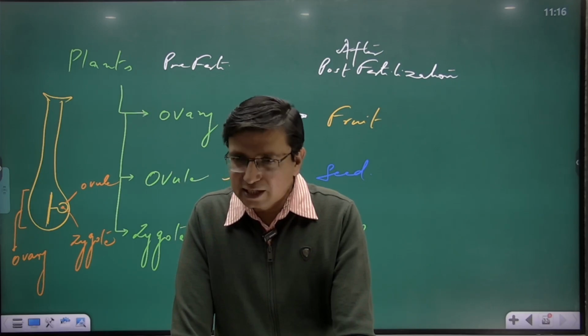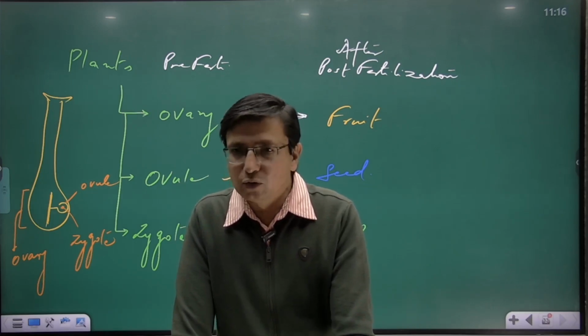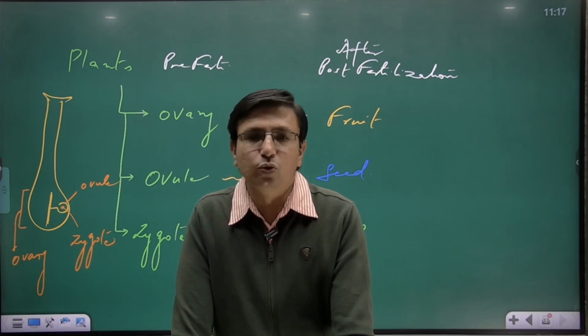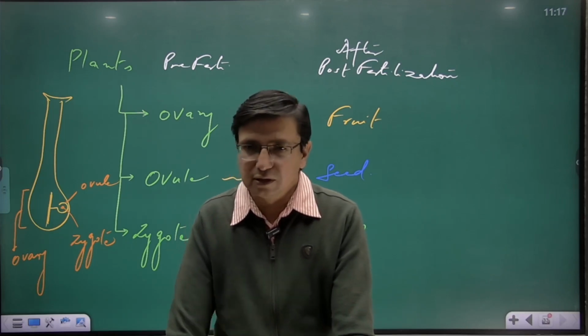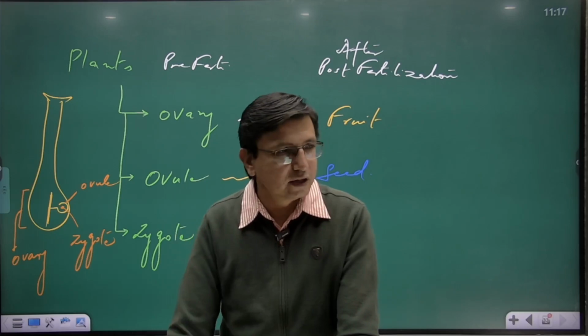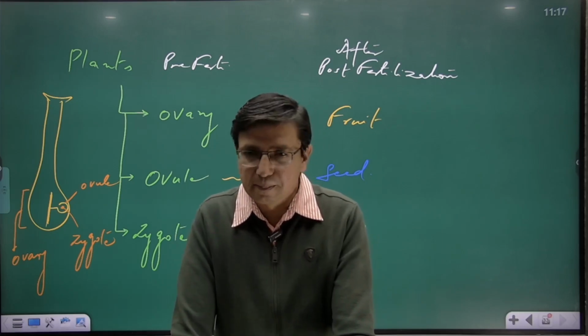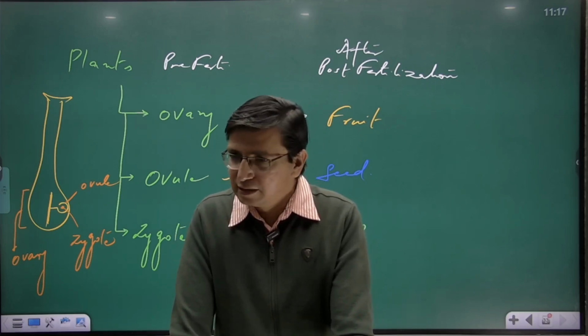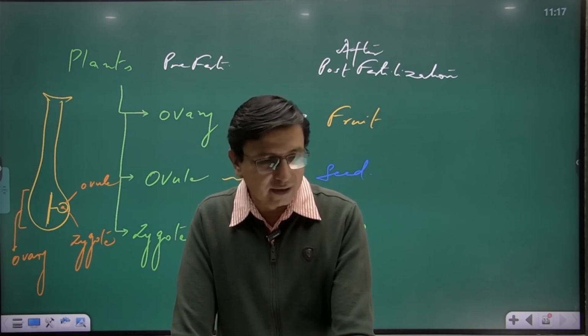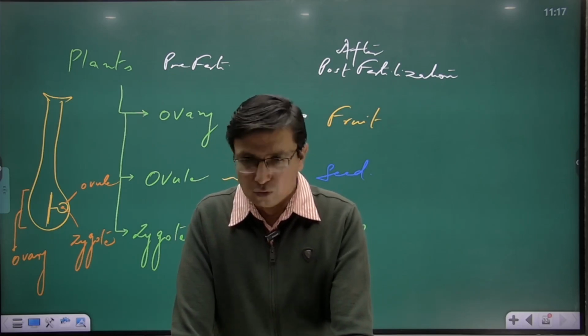But the botanical point of view says everything that develops from ovary is a fruit. So brinjal is also a fruit. The pod of the pea is also a fruit.